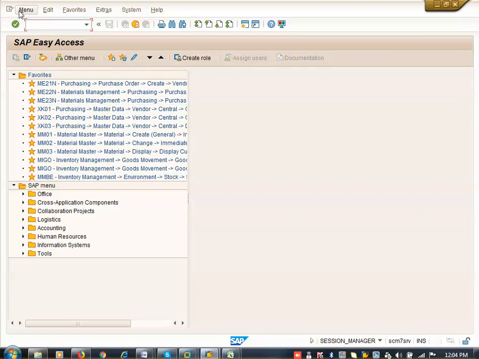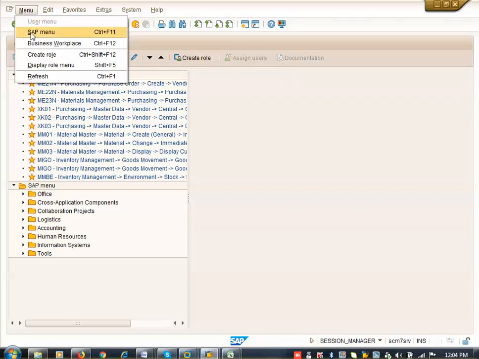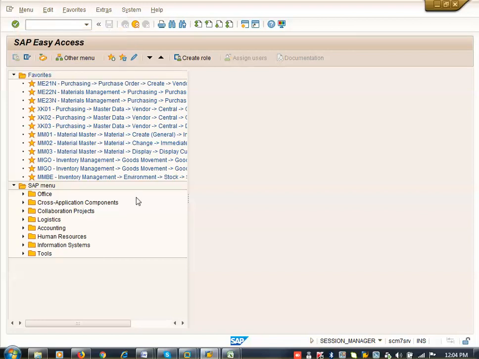Now I explained about the menu bar, the user menu, the SAP menu. This is the SAP menu. User menu means, in real time, if you have access to PO creation, you can only see PO creation. This is a consultant, that's why the menu bar is showing everything. Here Edit, Favorites and others are available.